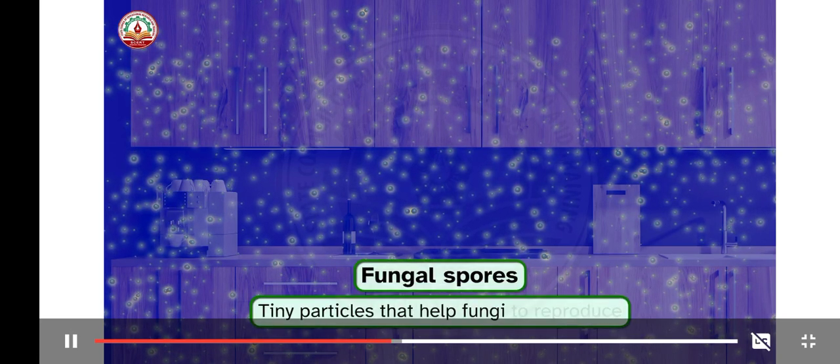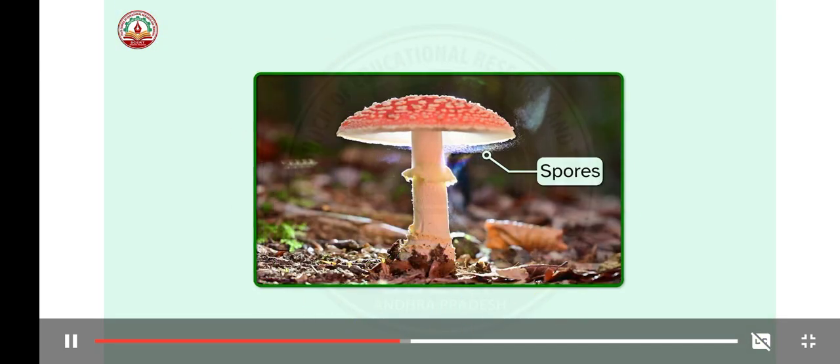You see, there are fungal spores present all around us. But where did they come from? Fungal spores are tiny particles that help fungi to reproduce. In fact, we can clearly see this in some videos of mushrooms. The powdery substance being released is the spores.